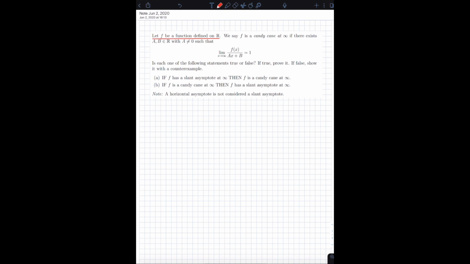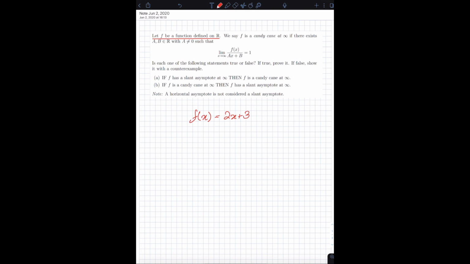So in this case, it's saying that a given function is a candy cane at infinity if there exists a non-zero real number a and a real number b, such that the limit as x approaches infinity of f of x divided by ax plus b is equal to 1. Just to give you an example, let's say I have the function 2x plus 3. And I ask you the question, is this a candy cane at infinity?